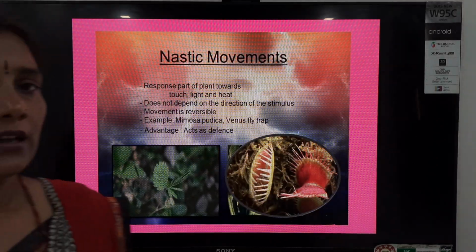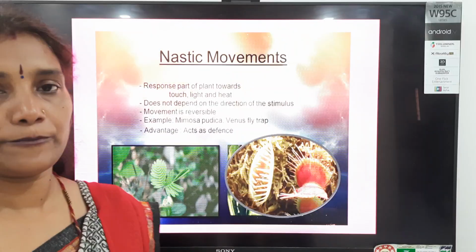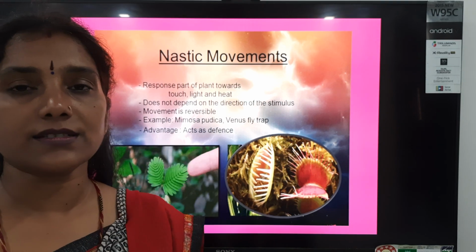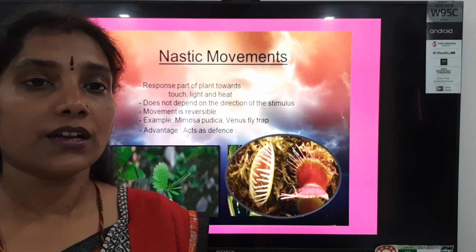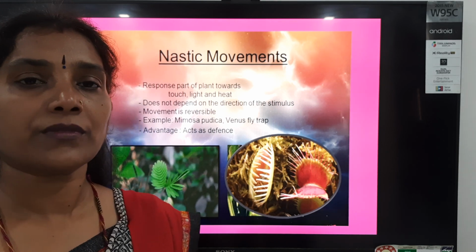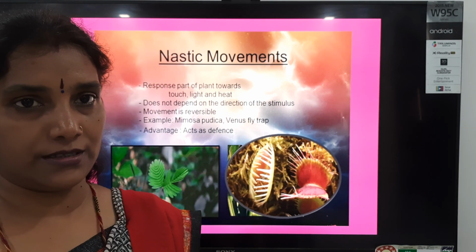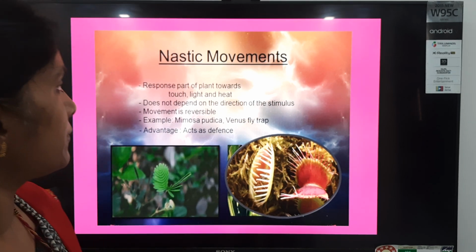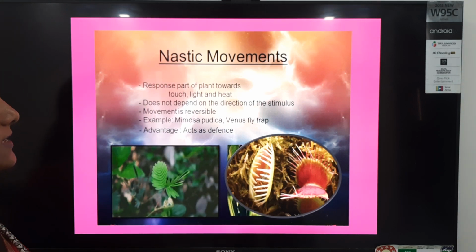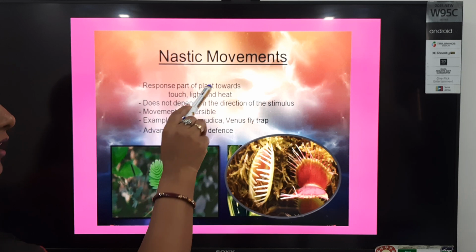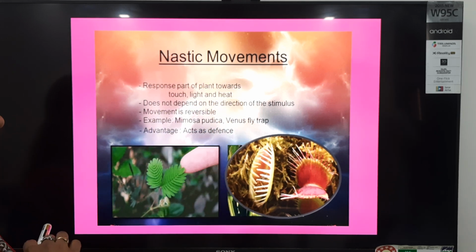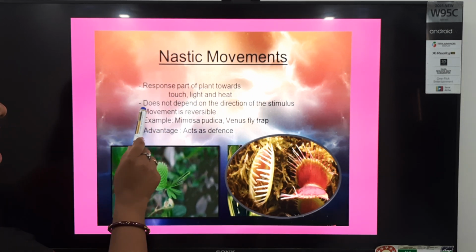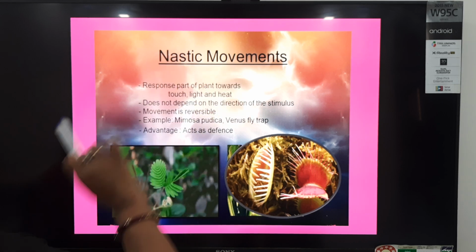Now students, nastic movements. As I told you, the previous type of movement is the directional movement. And students, these types of directional movements are irreversible movements. एक बार जिस डायरेक्शन में प्लांट्स ने मूव कर लिया वो बैक नहीं हो सकते. But if we talk about the nastic movements, these types of movements are non-directional and reversible movements. And the response is part of a plant toward touch, light and heat.